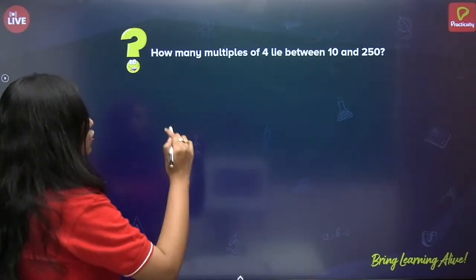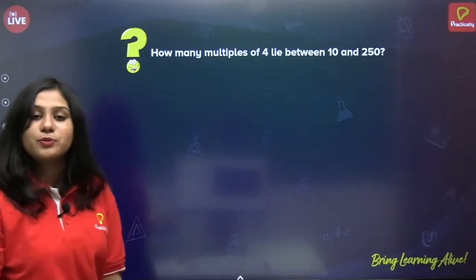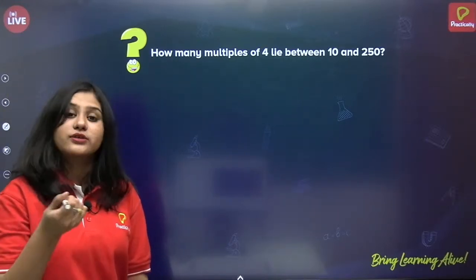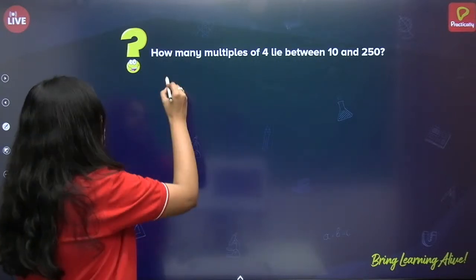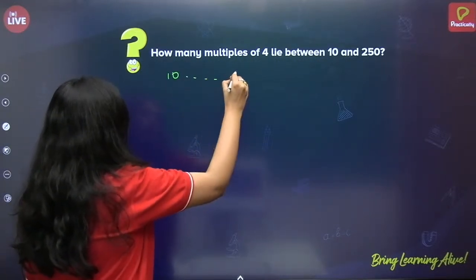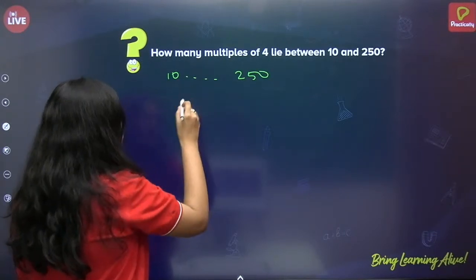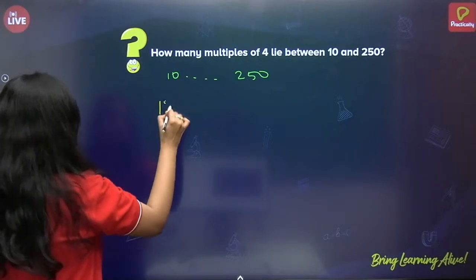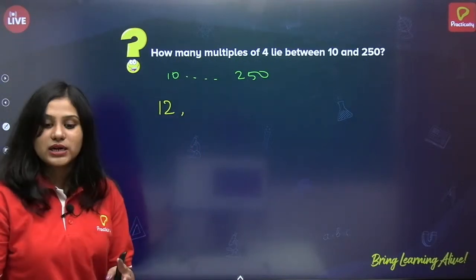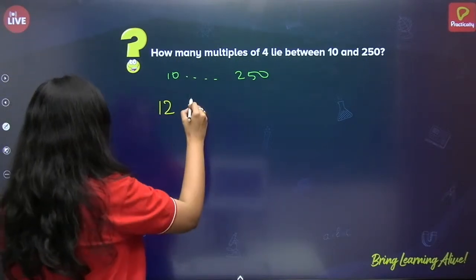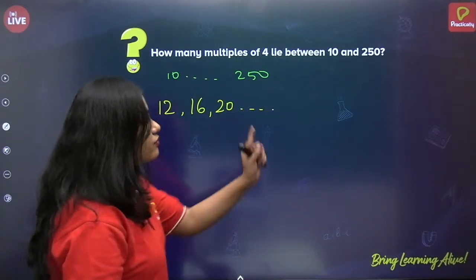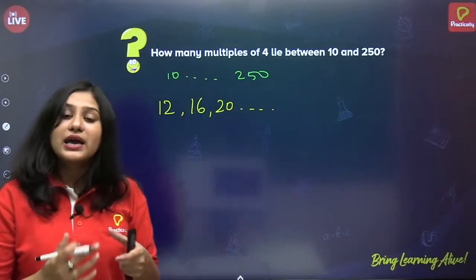Okay, so after 10, is 10 a multiple of 4? No, right? 11 is also not a multiple of 4, but 12 is a multiple of 4. So, in between 10 and 250, our first term will be 12, correct? 12, because we know that 12 is a multiple of 4. After 12, it is 16, 20, and so on. But we have to check what will be our nth term.